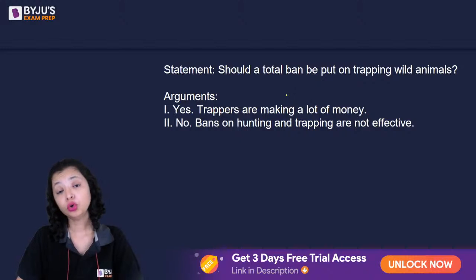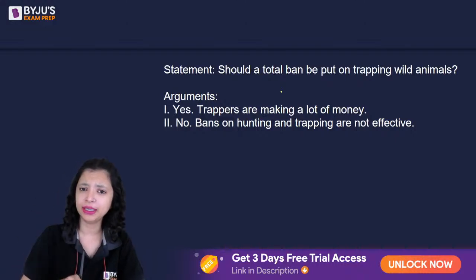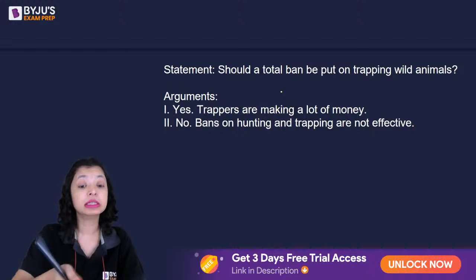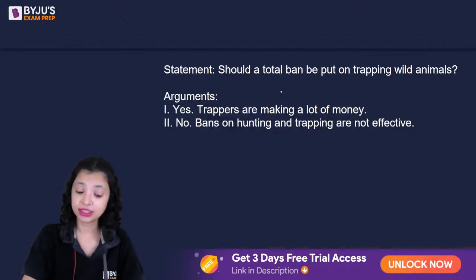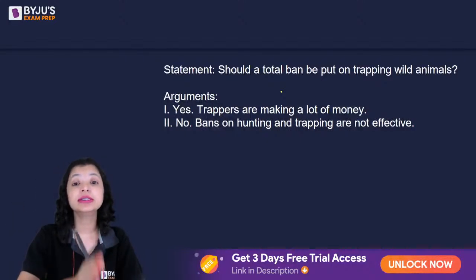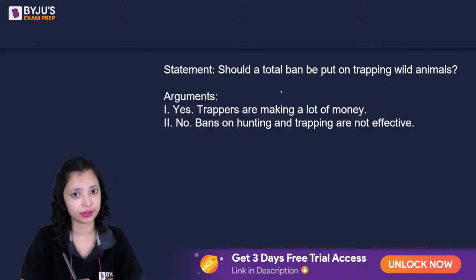Two, if there are statements that look more like opinions, will the judge pay heed to the lawyer's opinion? No, he wouldn't be concerned about what the lawyer thinks. He's concerned about laws. He's concerned about betterment of the society. The judge is concerned about the goodness of everyone. The judge is concerned about backing arguments up with logic. Agreed? Now, question is, should a total ban be put on trapping wild animals?